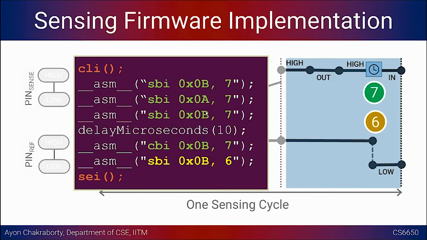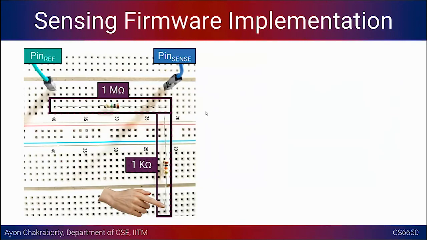Okay, so that could help us know what is the equivalent capacitance, or some proxy of it. So this is the circuit you can implement, where there is 1 mega ohm resistance between P sense and P ref, and I put 1 kilo ohm extra. And then you want to put your finger on the bottom part of the 1 kilo ohm resistor.